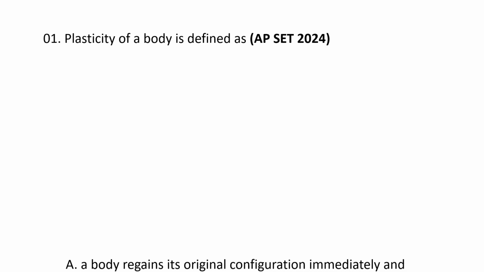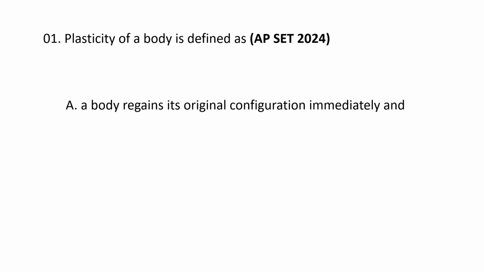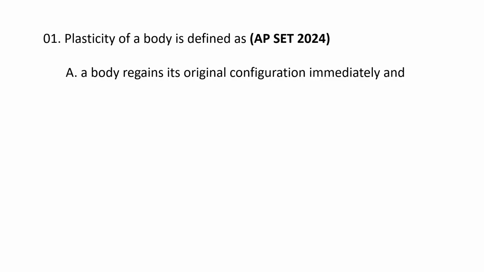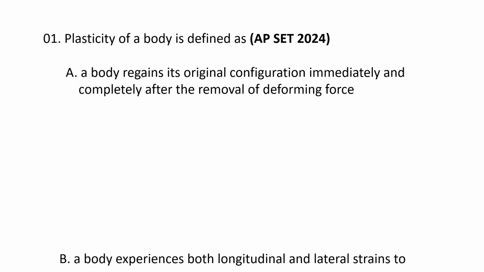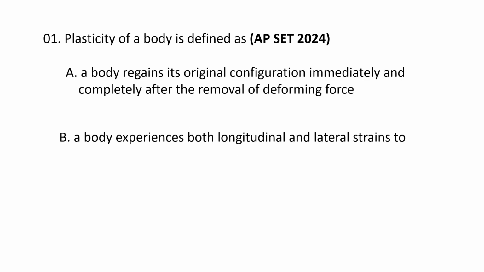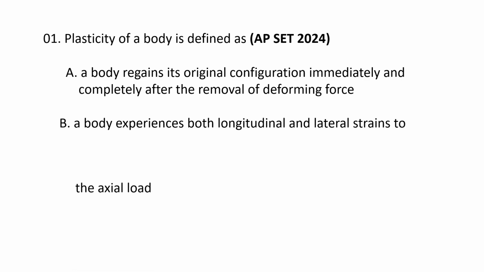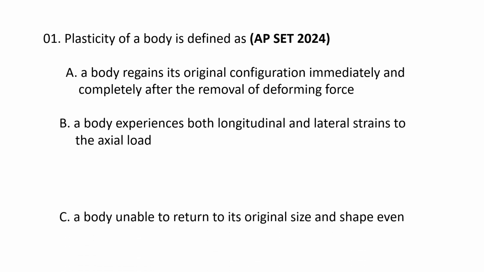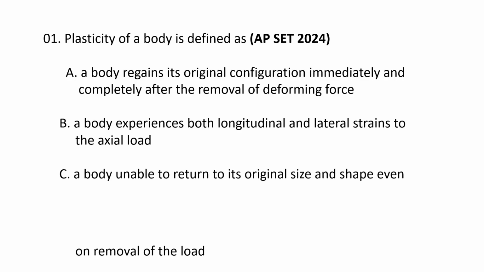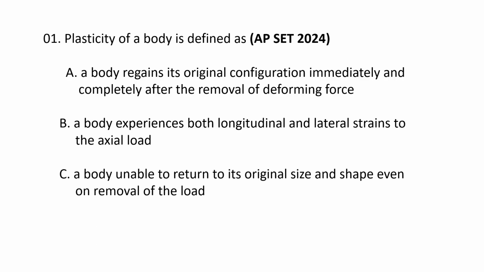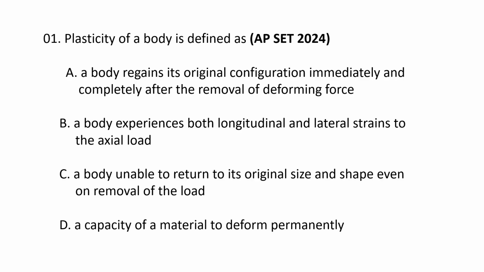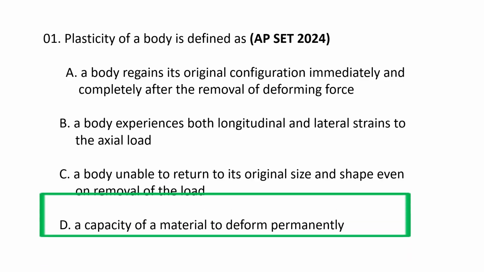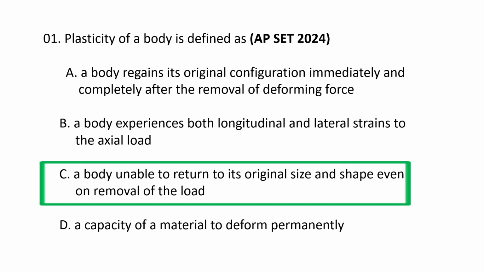Coming to the first question. Plasticity of a body is defined as: A, a body regains its original configuration immediately and completely after the removal of a deforming force; B, a body experiences both longitudinal and lateral strains to the axial load; C, a body unable to return to its original size and shape even on removal of the load; and D, a capacity of a material to deform permanently. The correct option goes as C.